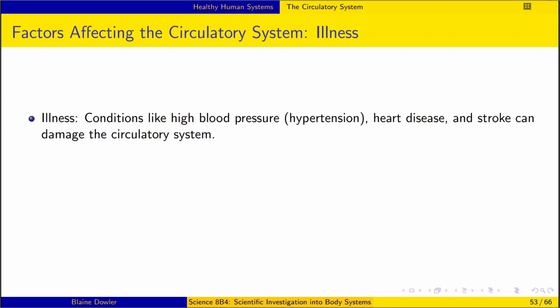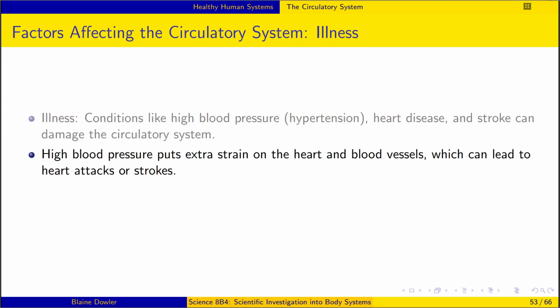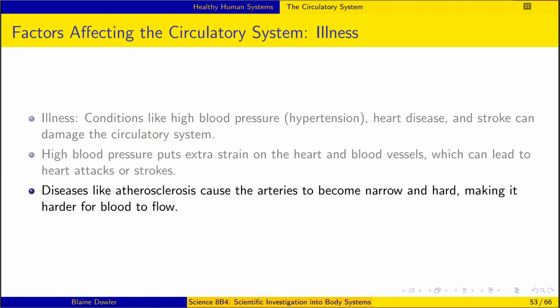Factors affecting the circulatory system. Illness. Conditions like high blood pressure, or hypertension, heart disease, and stroke can damage the circulatory system. High blood pressure puts extra strain on the heart and blood vessels, which can lead to heart attacks or strokes. Diseases like atherosclerosis cause the arteries to become narrow and hard, making it harder for blood to flow.